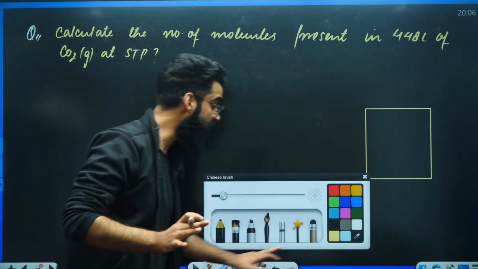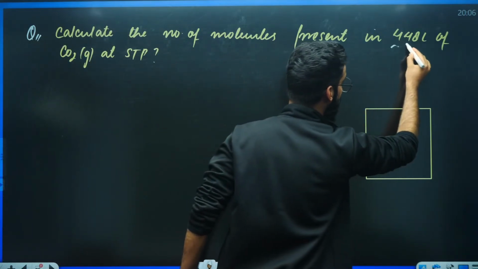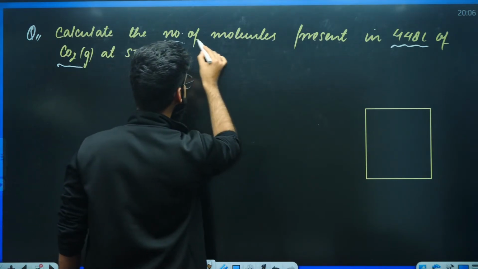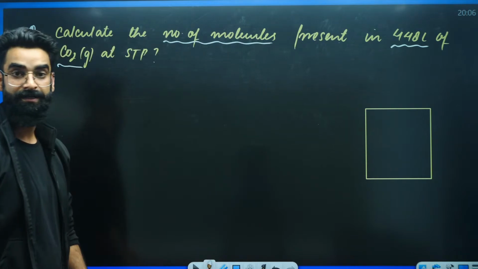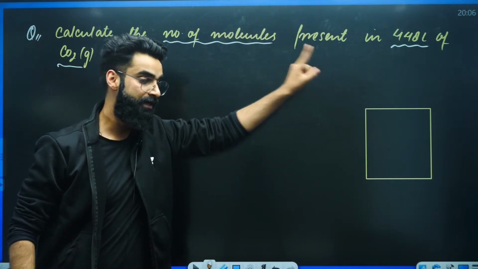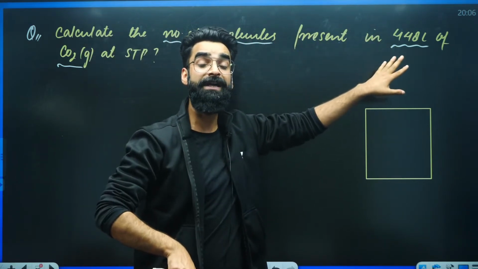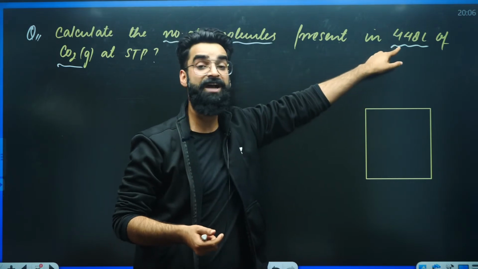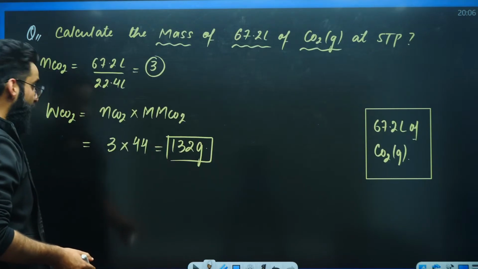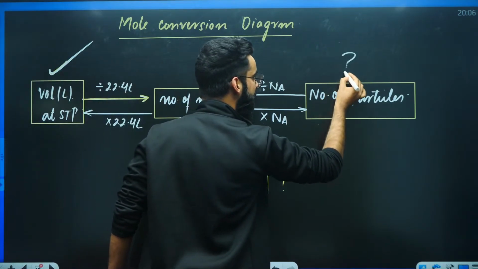First of all, you have to see what we are given. We are again given the volume of gas. And what are we supposed to calculate? We are supposed to calculate the number of molecules, the number of particles. We are given volume and we are supposed to calculate particles. So we'll start from that quantity whose data is given. We'll start at volume and end at particles.